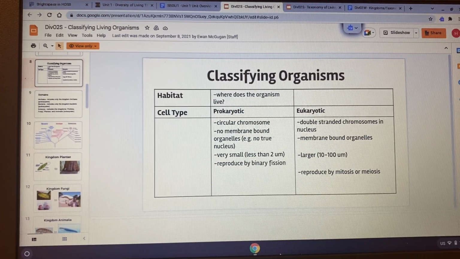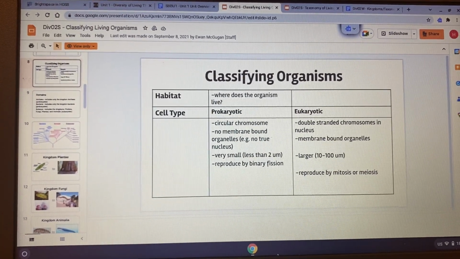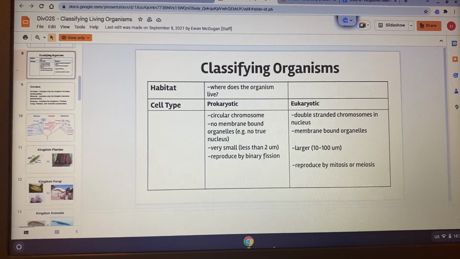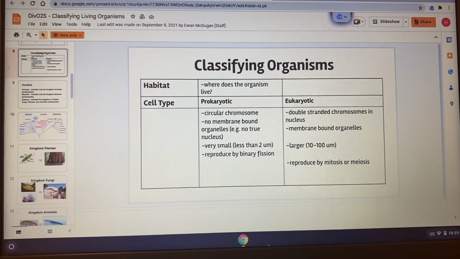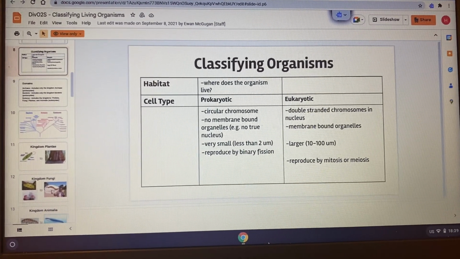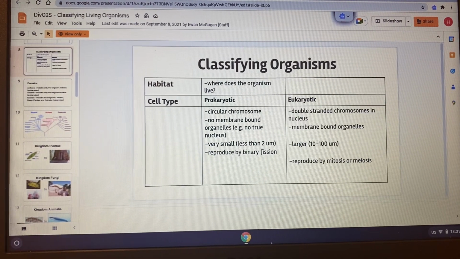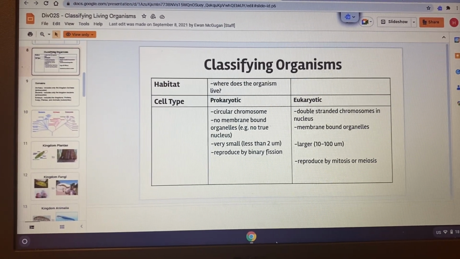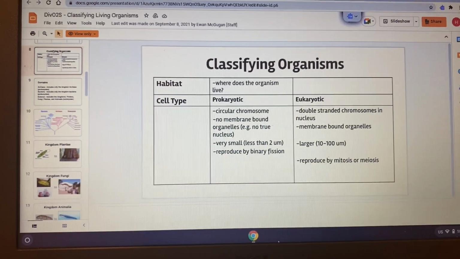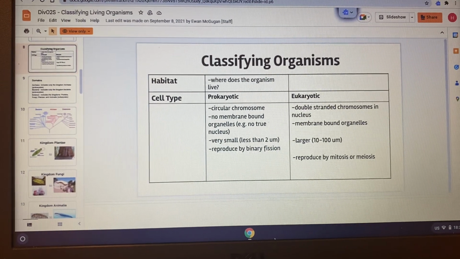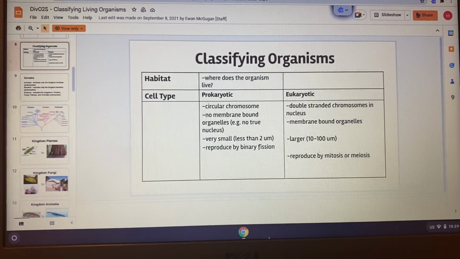And further we go down, what is a cell type? What are prokaryotic? What are eukaryotic? So prokaryotic cells have a circular chromosome and no membrane bound organelles. For example, no true nucleus. They don't have a nucleus, okay? So that's why there are no membrane bound organelles. They are very small in size, less than 2, and they reproduce by binary fission.